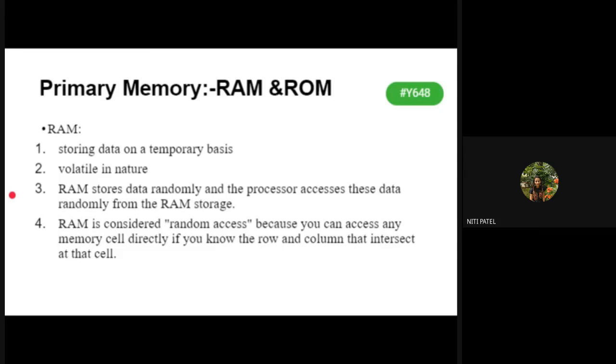So why is it called random access memory? Because I can go to any of the memory locations and I can access the data. Now, how do your memory locations start? It starts from 0000, and it keeps on continuing like 0001, 0002, 0003, and so on. So at location 0000, I will have some data, say integer A. Then at 0002, I will have some data called integer B. At 0003, I will have the result of A plus B is equal to 5.